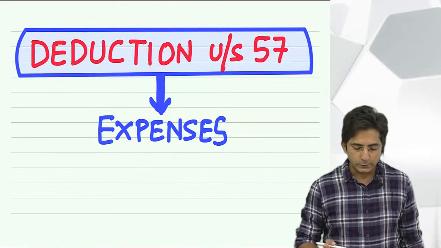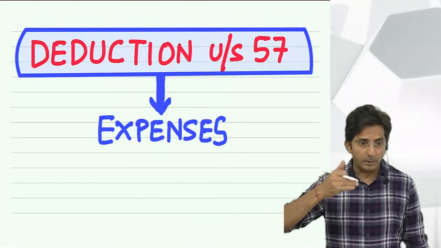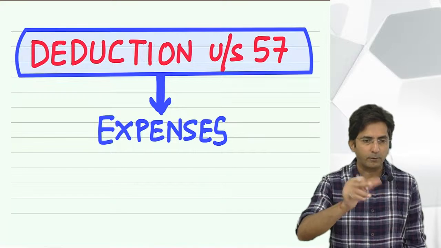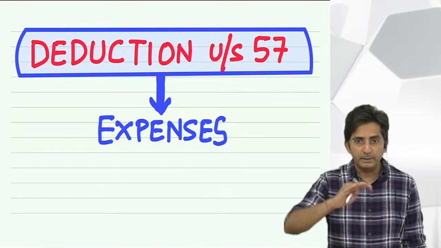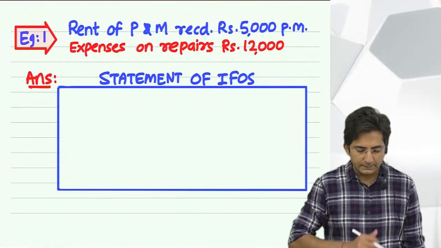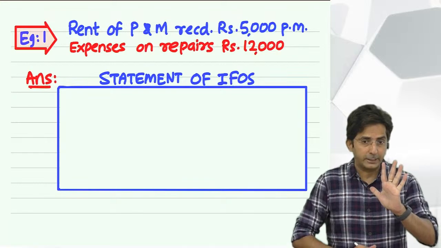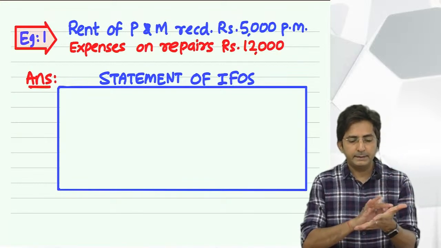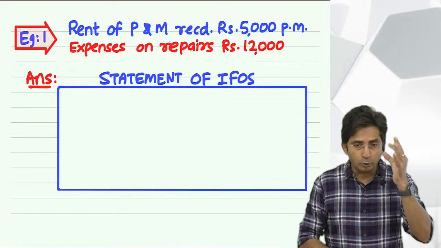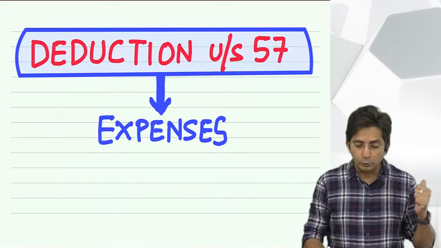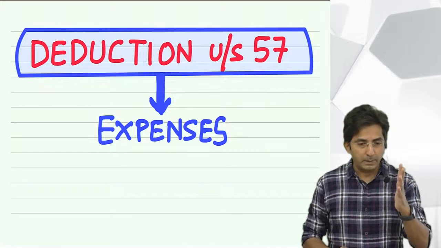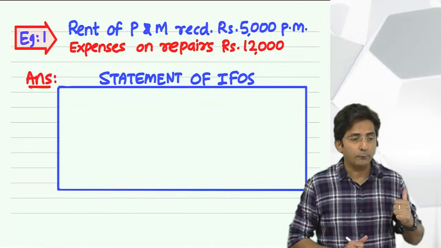So in short, while solving sums on income from other sources, if you come across some expenditure, you have to deduct it from the related income. Whichever income it is related to, you deduct it from that. For example, try this. I will take 5 examples right now. Just keep a count. In these 5 examples, I am going to set 5 important rules, which you eventually have to learn by heart. These are the rules of section 57. So you will have to learn 5 rules by heart, one by one, and for the 5 rules I have taken 5 examples.